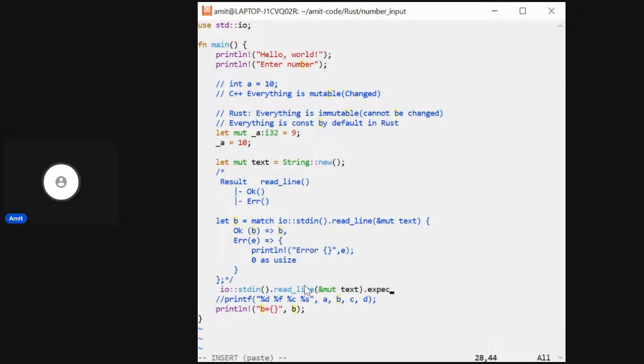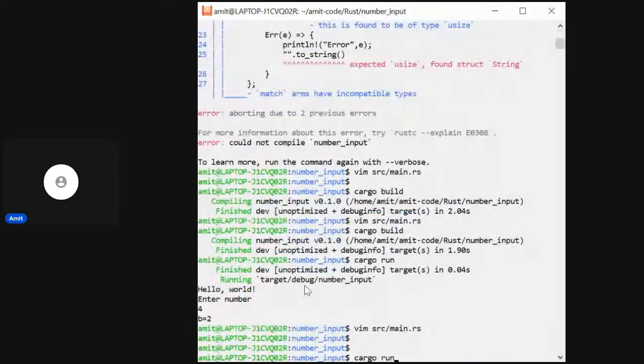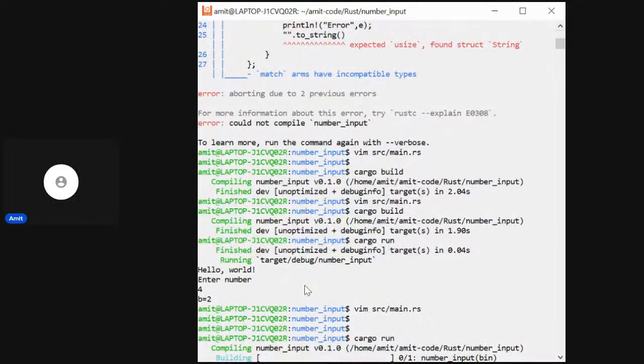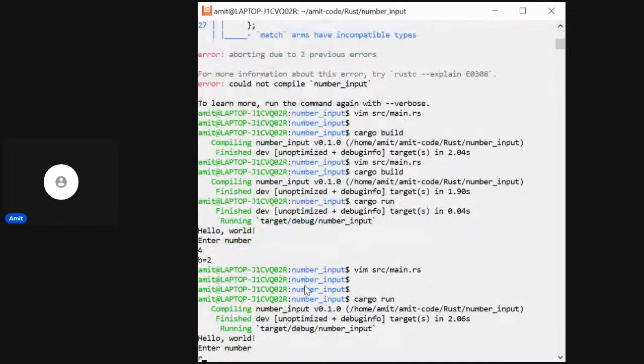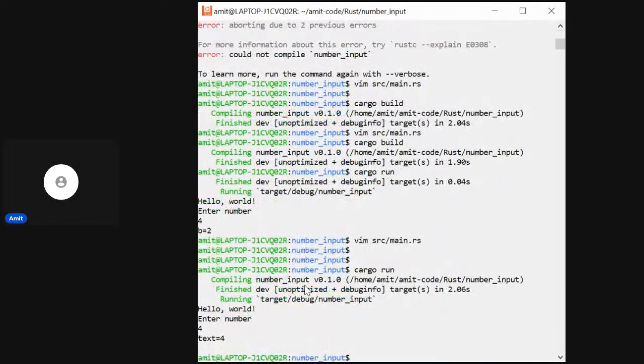We can provide an expect as well, and you can say failed or something. So this will get the value inside the text, and then we can say text is equal to text. Okay, let me do a cargo run, and then let me provide 4, and the text is 4.